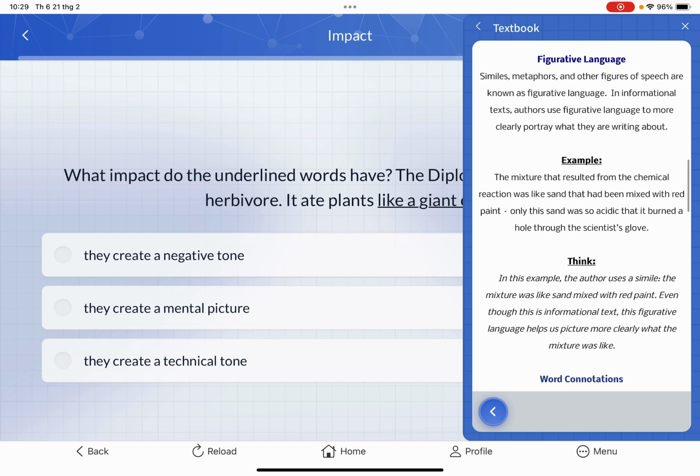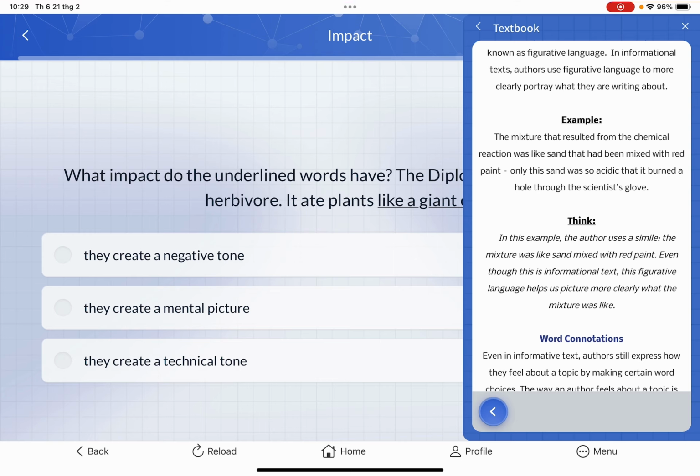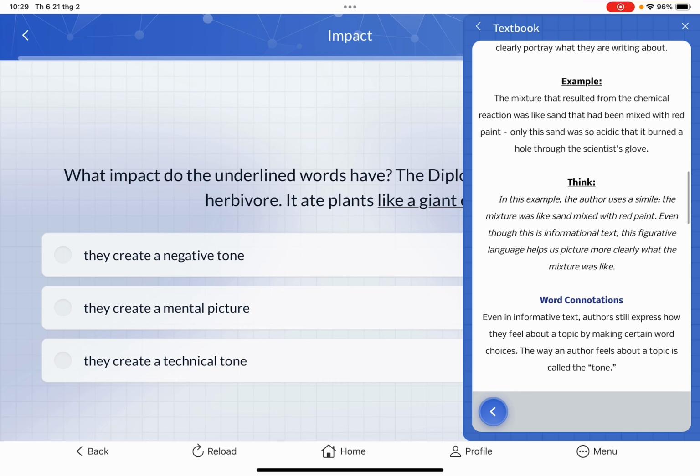Now, in this example, the author uses a simile. The mixture was like sand mixed with red paint. Even though this is an informational text, this figurative language helps us picture more clearly what the mixture was like. So basically, we know what a mixture of sand is like, and then mixed with red paint. Although it's an informational text, it helps us imagine the picture more clearly.